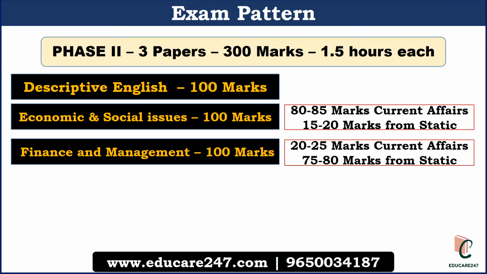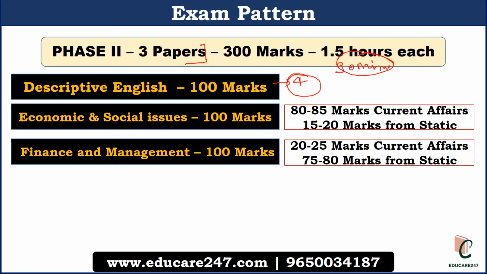Let us see the exam pattern for the phase 2 examination. In the phase 2 examination, a total of 3 papers will be there. Each paper will have 100 marks and one will be given 90 minutes to complete each paper. The first paper will be of descriptive English. Here a total of 4 questions will be asked related to essay writing, RC, letter writing and report writing.